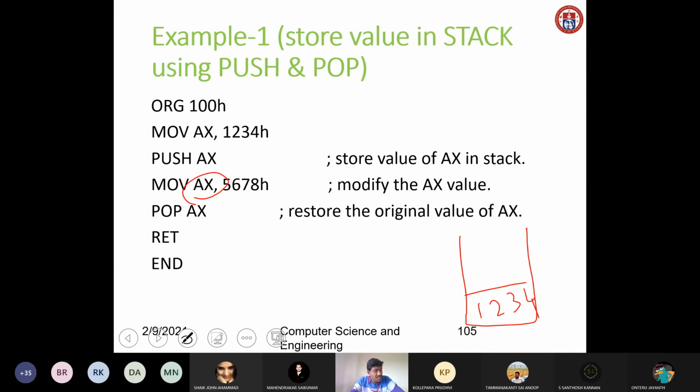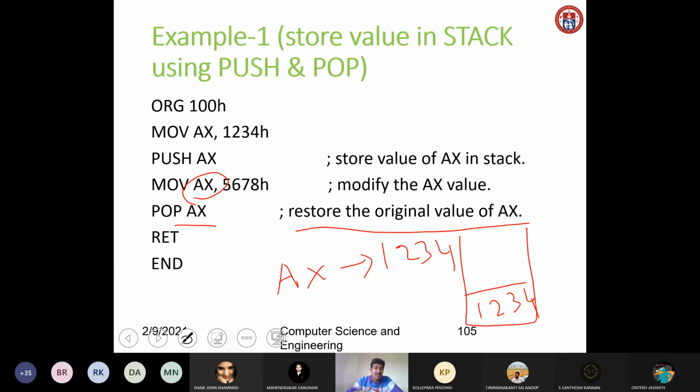What is on top of the stack? 1 2 3 4. Only one item I got pushed into the stack, that is 1 2 3 4. Now I am popping AX. Popping AX means this value 1 2 3 4 will be stored in AX. So I am restoring the original value of AX.